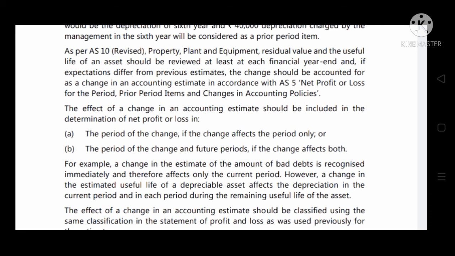See, if it affects the particular period only, it should be entered in the period of that change. If it affects the present and it also affects the future, we should record it in both, that is, the period of the change and the future period.